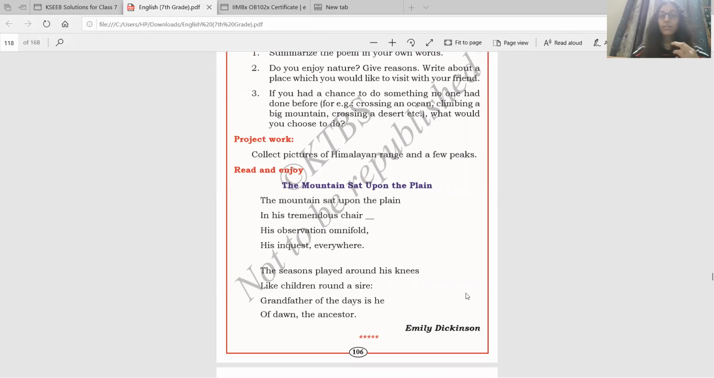So here they're personifying a mountain, meaning they're telling that a mountain is like a human being. So see, the mountain sat upon the plain. Plain means a surface. In his tremendous chair, his observation is in different directions. The seasons played around his knees, means the seasons were changing, like children round a sire. Grandfather of the days is he, of dawn the ancestor. So grandfather of days means mountains have existed for a very long time. So that is what they're saying. So in this whole poem, they're telling like a mountain is a person.